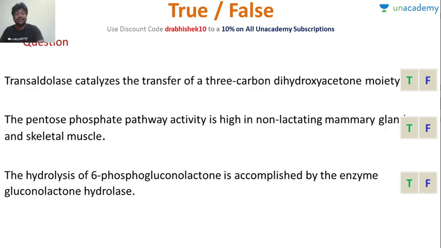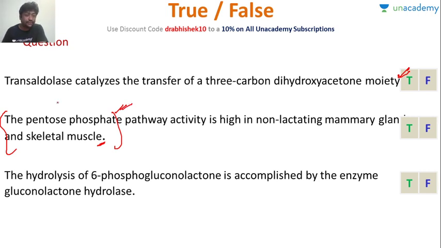Transaldolase catalyzes transfer of 3-carbon dihydroxyacetone moiety. Very good, Saira. So this is true. Pentose phosphate activity is high in non-lactating mammary gland and skeletal muscle. Is this statement true? This is very important.